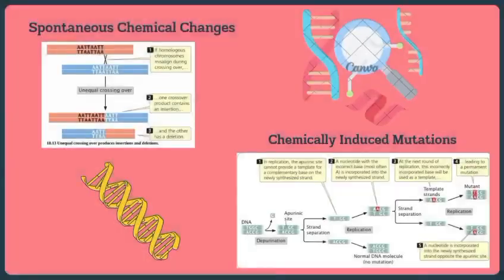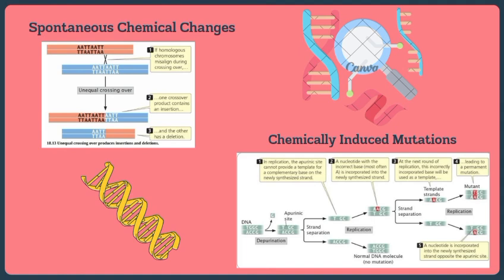And the next slide is spontaneous chemical change. Number one, if homologous chromosomes misalign during crossing over, one crossover product contains an insertion and the other has a deletion. In chemical induced mutation, during replication, the apurinic site can provide a template for a complementary base on the newly synthesized strand.